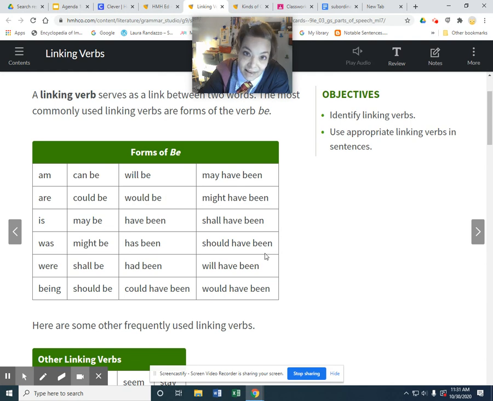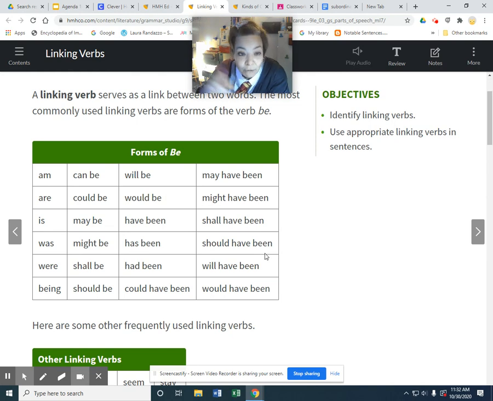However, when I say, ooh, that tastes good, tastes often is an action verb. But if I say, ooh, that's good, same meaning as that tastes good, right? And this is the other way to look at it, an action verb has to do action. So if I said, this tastes good, the thing I'm talking about is doing the action of tasting something. So when I say, ooh, this tastes good, my Diet Dr. Pepper isn't tasting something and saying, ooh, that's good. That's when it would be an action verb.